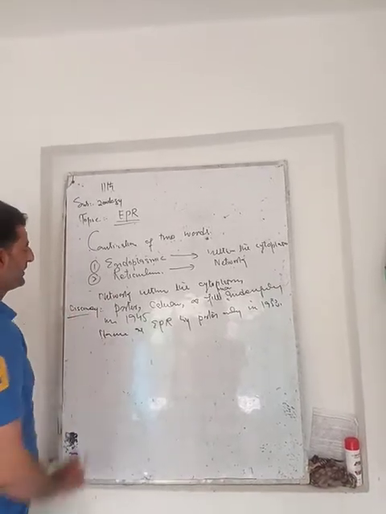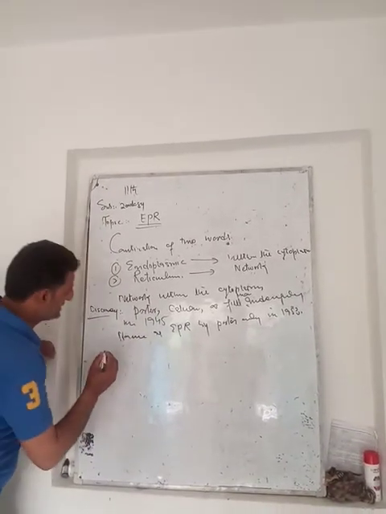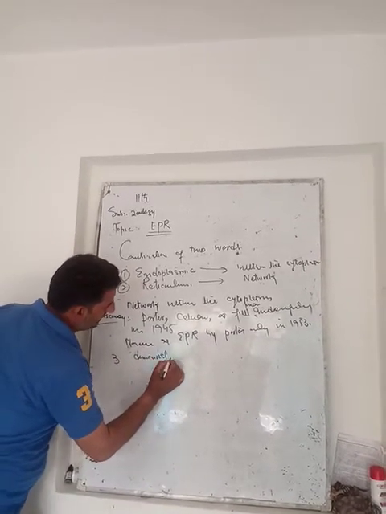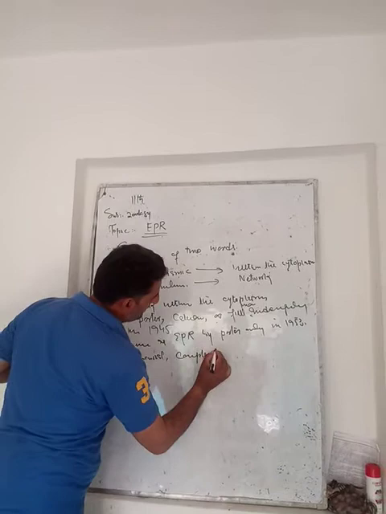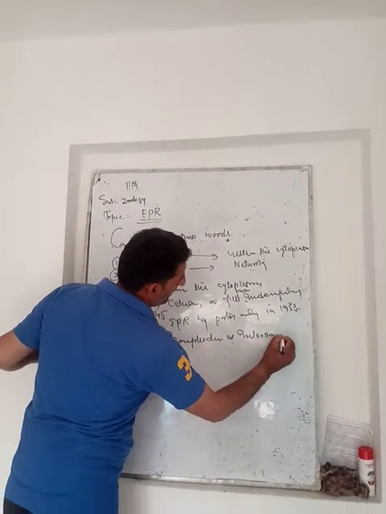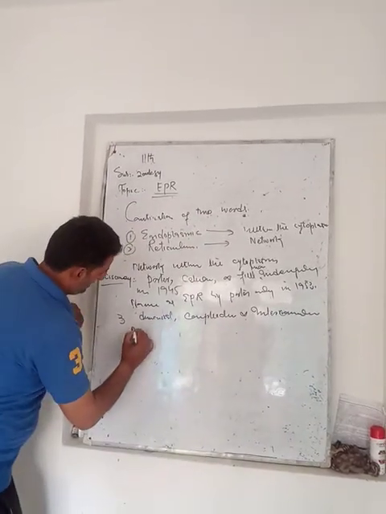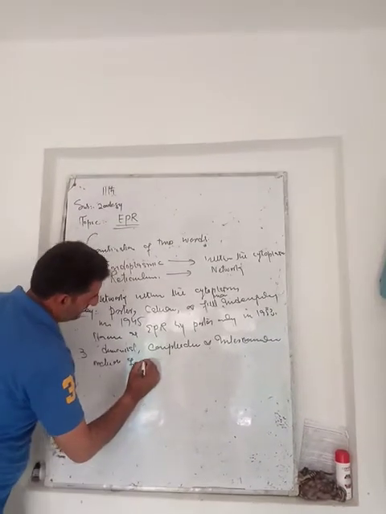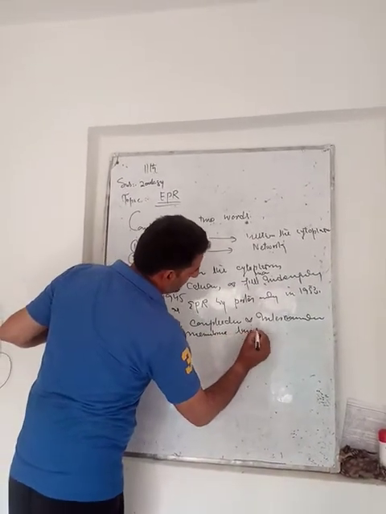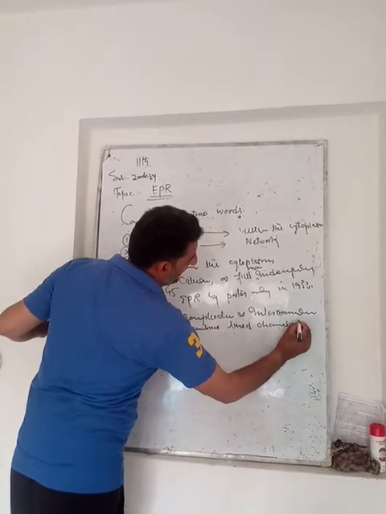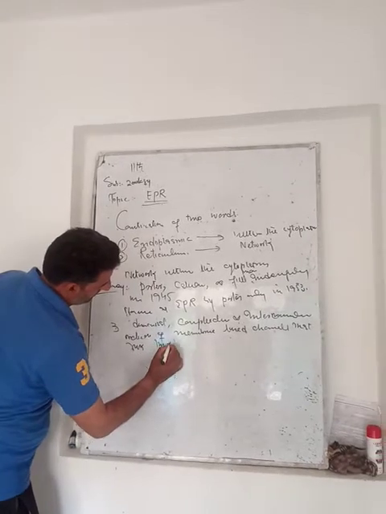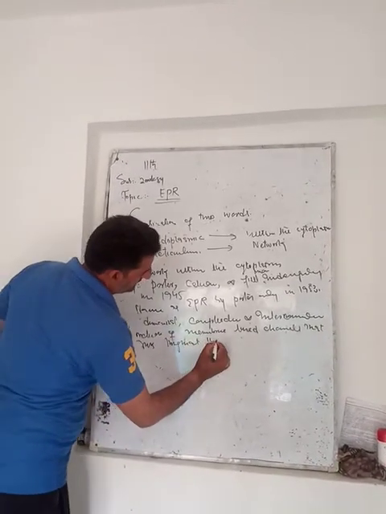And this endoplasmic reticulum is a three-dimensional, complicated and interconnected network of membrane-lined channels that runs throughout the cytoplasm.